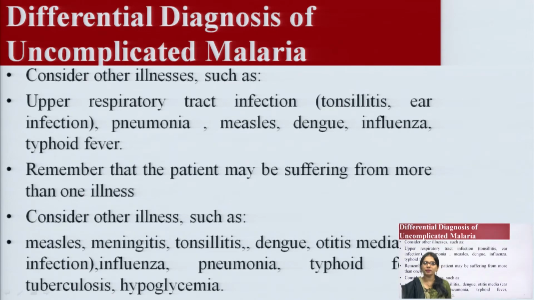Remember that the patient may be suffering from more than one illness. Consider other illnesses such as dengue fever, tuberculosis, hypoglycemia, meningitis. These are the signs and symptoms which can be seen in uncomplicated malaria, if the patient is suffering from it.